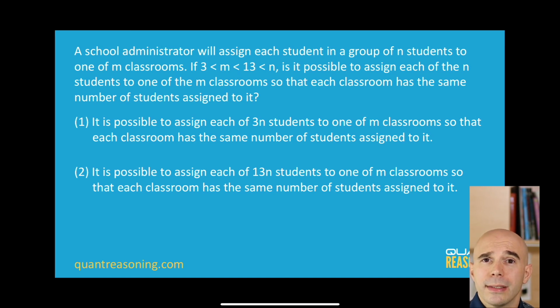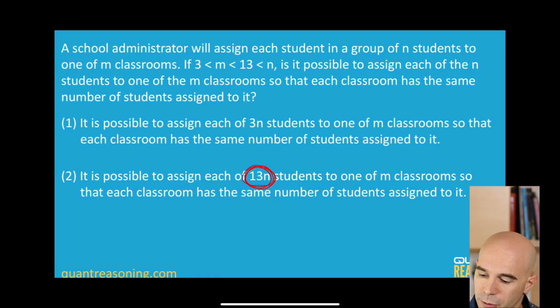Which means that if you're telling me that 13n is divisible by m, and we know that m doesn't have a 13 in it, therefore we can infer that this extra factor of 13 was unnecessary. You said that really well, Emmanuel. It's unnecessary. We don't need that extra factor of 13 to enable the divisibility that's described here in statement 2.